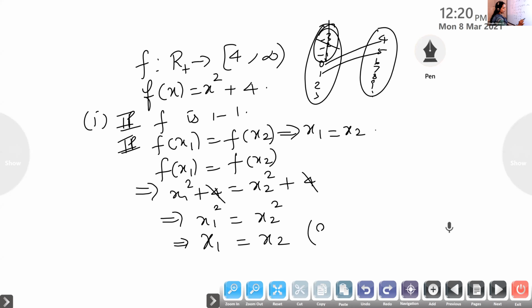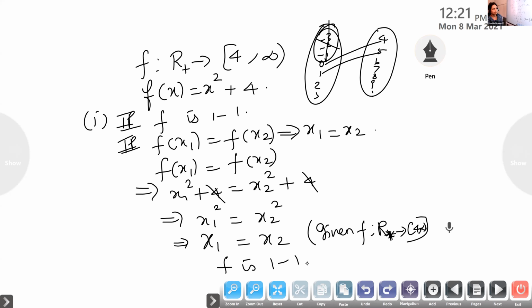So x1 will be equal to x2, because it is given f is a function from R plus to 4 to infinity, by the definition of f only. So f is one-one. If I take it as R, it is not one-one. Punya, is it clear? If I take R, it will not become one-one. Is it okay? Yes, ma'am. Michael? Yes, ma'am. Okay, is it okay?